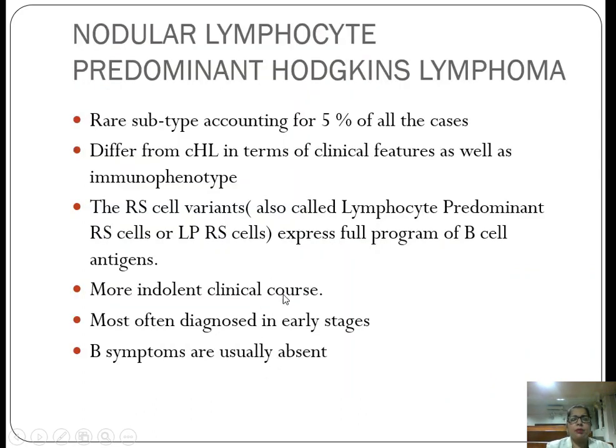The nodular lymphocyte predominant Hodgkin lymphoma is the non-classical type and rarely seen. It differs from classical Hodgkin lymphoma in terms of clinical features as well as immunophenotype. The RS cell variant in this is the lymphocyte predominant RS cell, that is LP-RS cell, and it expresses the full program of B cell antigens. It has an indolent course. These are most often diagnosed in early stages, and B symptoms are usually absent.